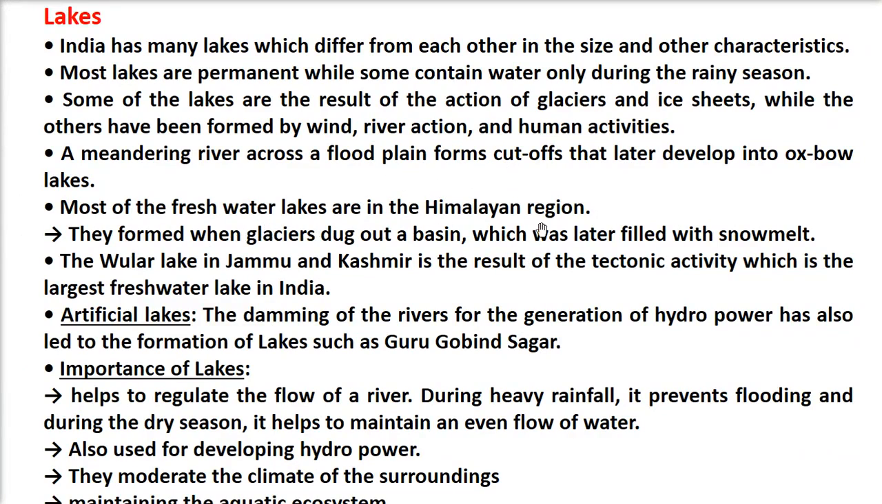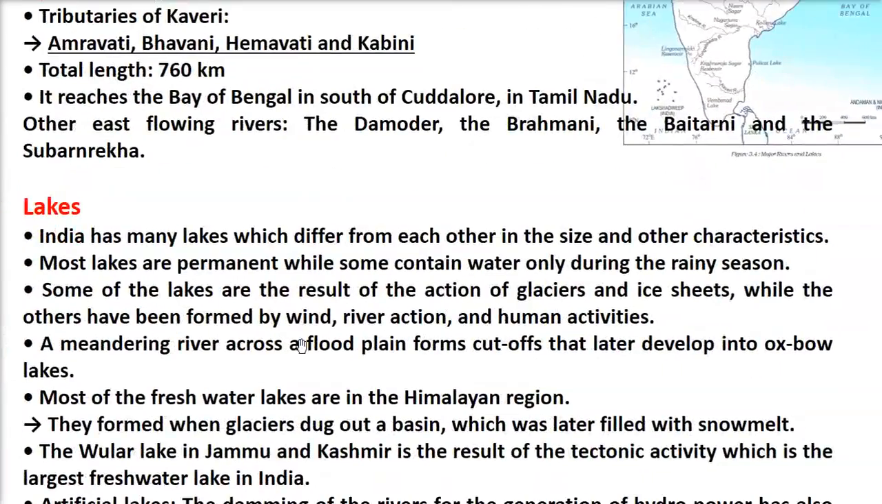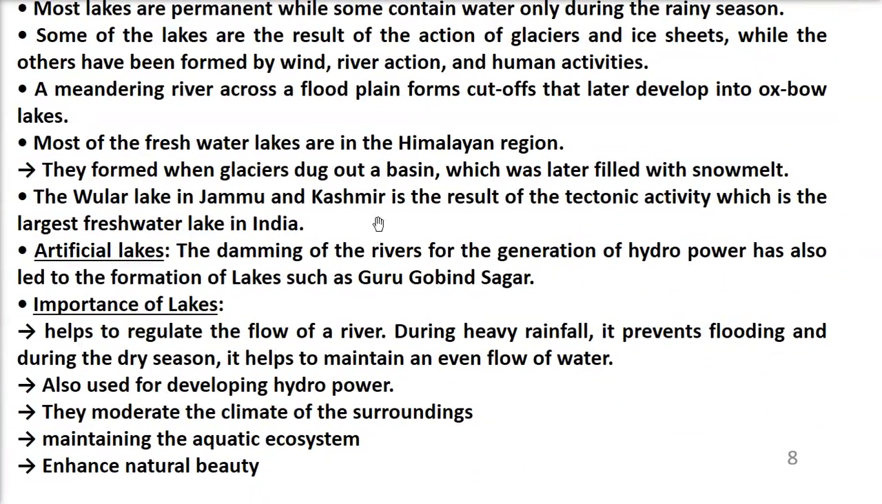Most of the freshwater lakes are in the Himalayan region because they get watered from there. They are formed when a glacier dug out a basin which was later filled by the snowmelt. The Vular Lake in Jammu and Kashmir is the result of tectonic activity, and it is the largest freshwater lake in India. I have to show you this one. This is the Vular Lake, the largest freshwater lake in India. You have to remember this.